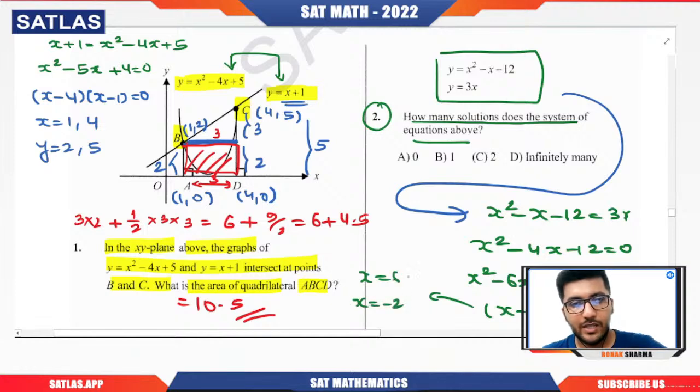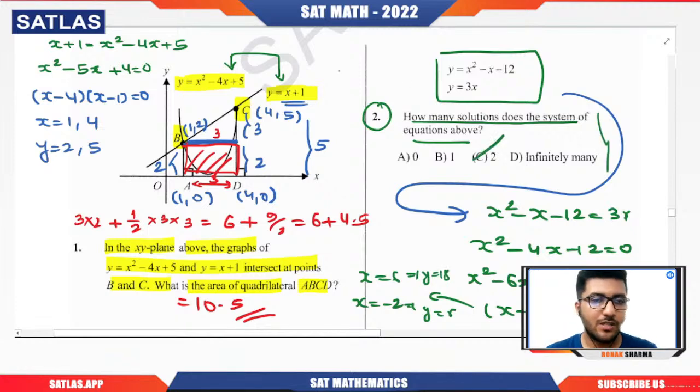So x is minus 2 means y is minus 6, and x is 6 means y is 18. In that manner you can see that you have two solutions for this system of equations. It took you 45 seconds, or at most 1 minute, to get the accurate answer without thinking much about the question. So that is it.